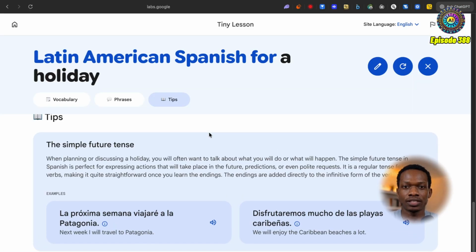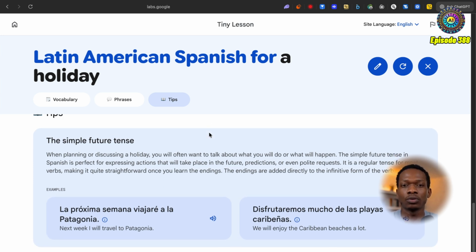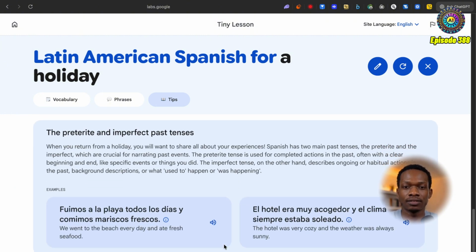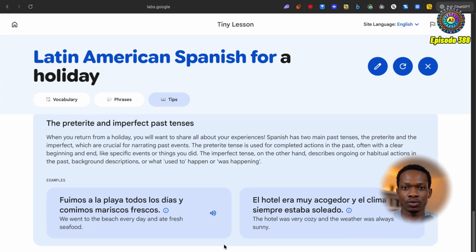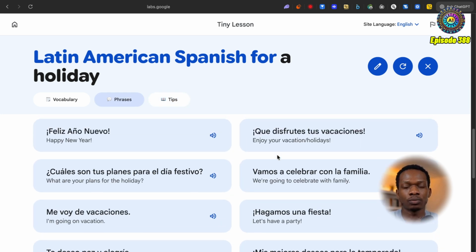show a bit of respect to the culture and just learn a few phrases and words. So this can be very useful, perhaps not necessarily as a standalone or perhaps as a standalone as well, but it can definitely just help to bolster the understanding one has of a particular language for a specific purpose of their trip. So definitely check this out if you think it would be useful for you.